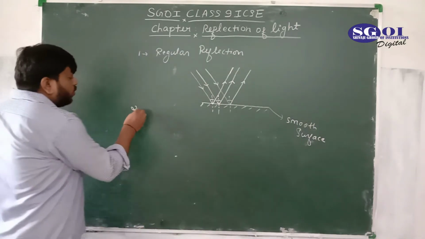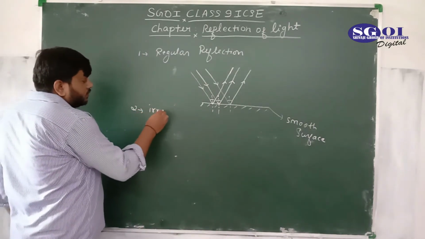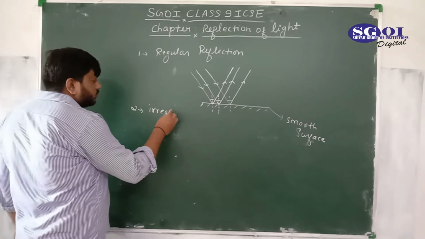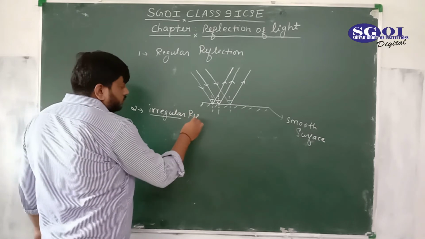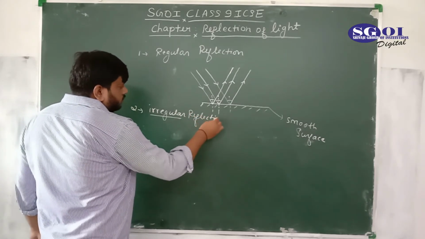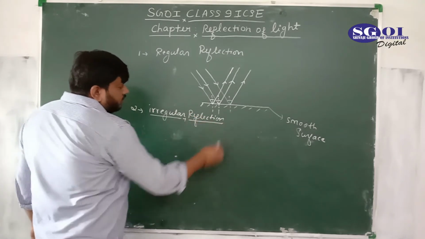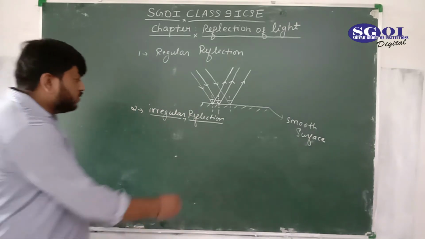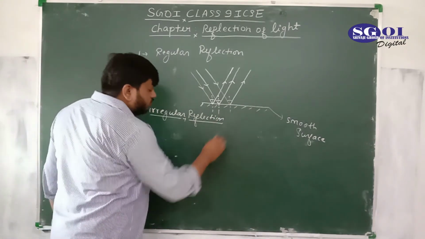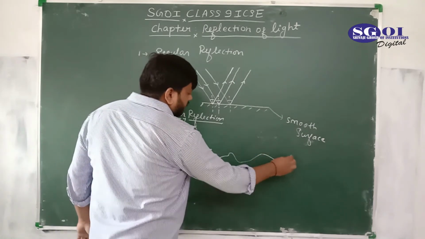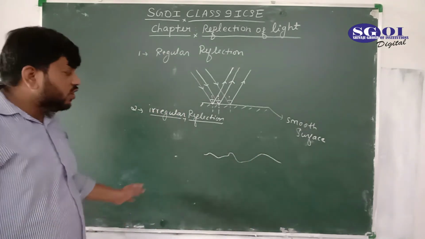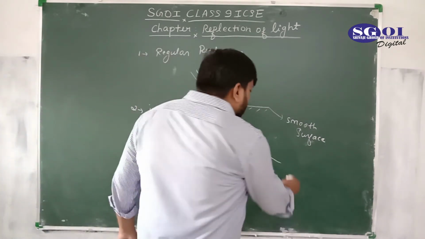So what is irregular reflection? Suppose the surface is not smooth. It is uneven like this. This is the surface. This is not the smooth surface. This is the rough surface.